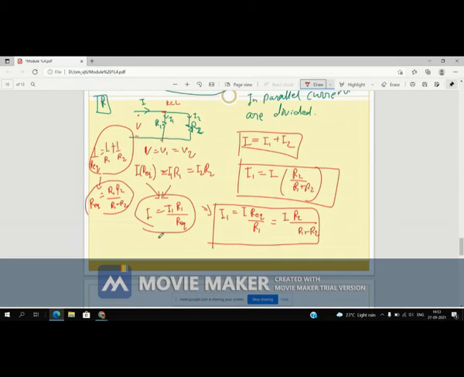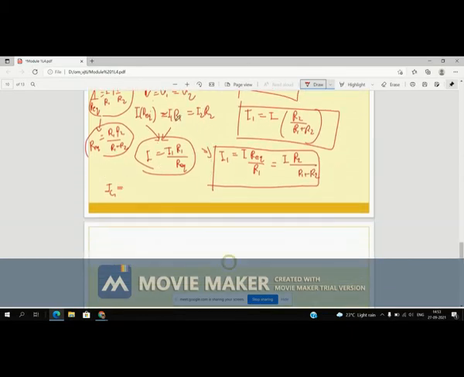Similarly, you can easily find it with the inductor, right? But when you see the capacitor, the current division rule across a capacitor has changed. If I say IC1 for that circuit, if I take a capacitor circuit here, what is the value of current? See, this is a capacitor circuit, current I is flowing, then this is C1 and this is C2, then what is IC1 and what is IC2?